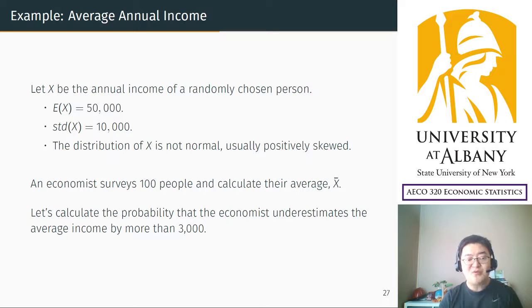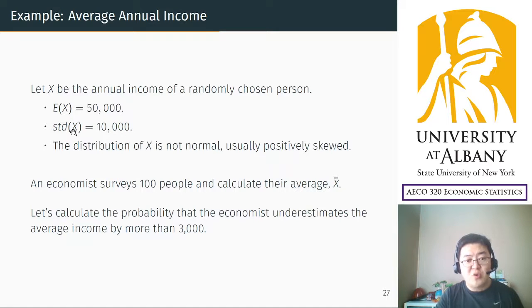And what we are going to do here is, I'm not interested in the economist's analysis result, but I will predict the estimation error by this survey. We can predict how much this economist can be wrong. For example, I'm going to calculate the probability that the economist underestimates the average income by more than $3,000.